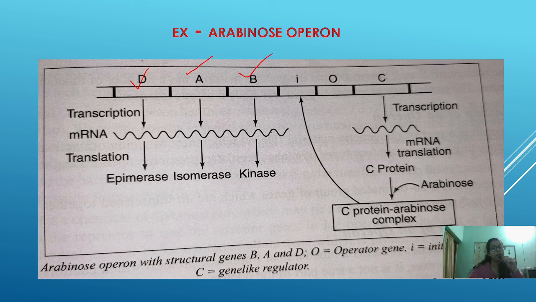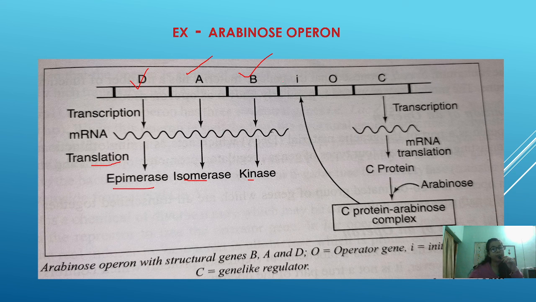Concentrate on this part. These are nothing but the structural genes, B, A, D, which will be transcribed into mRNA, and this mRNA will undergo translation and form the following enzymes. That is the role of the structural genes.